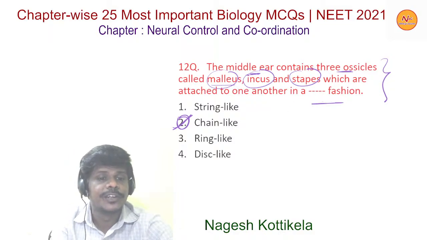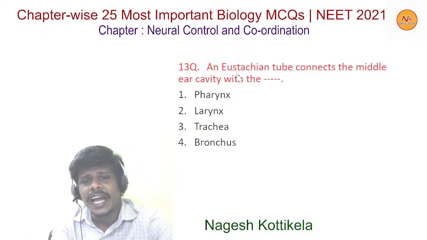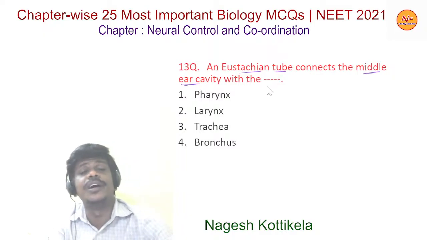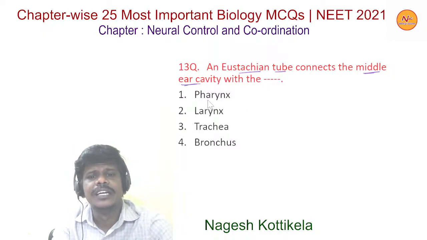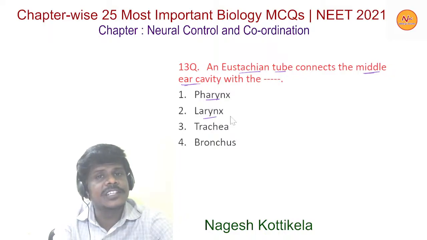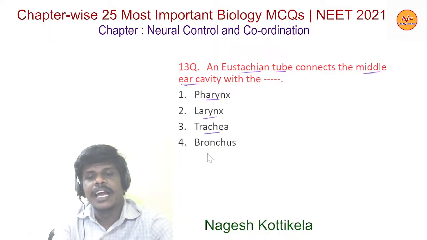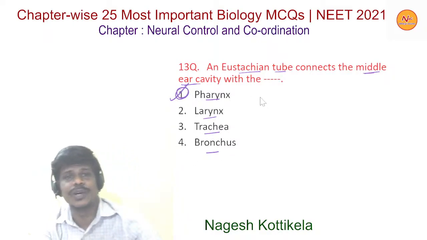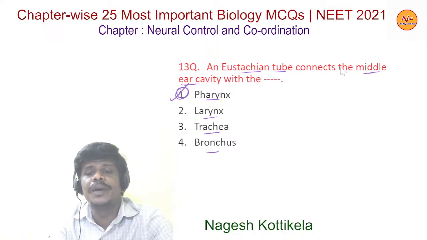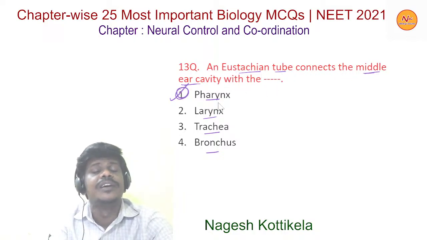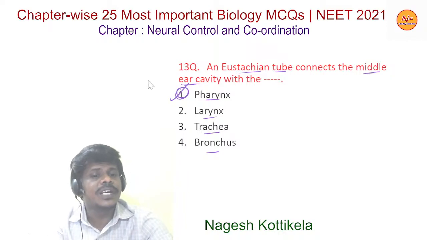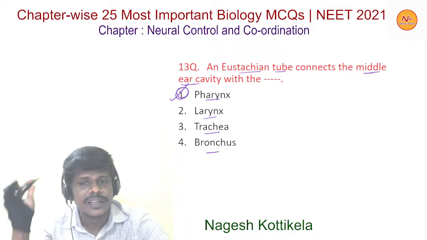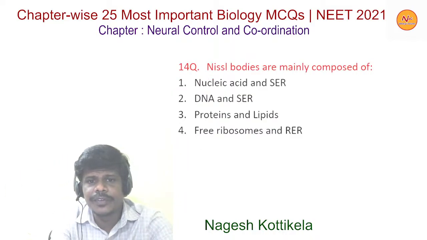Now moving to the next question. An eustachian tube connects the middle ear cavity with the dash. Option 1, pharynx, option 2, larynx, option 3, trachea and option 4, bronchus. Here option 1, pharynx is the right one. An eustachian tube connects the middle ear cavity with the pharynx.